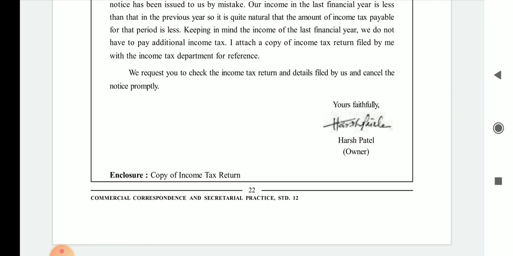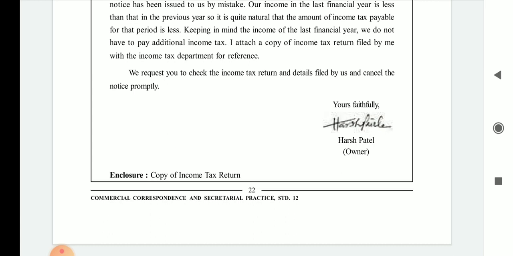We request you to check the income tax return and details filled by us and cancel the notice promptly. They mentioned that they are requesting the department to kindly check the income tax return which we have filed, and if they find it suitable as well as right, they are demanding the cancellation of that particular notice which was already sent by the department.